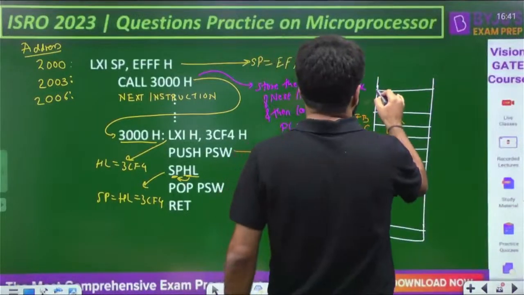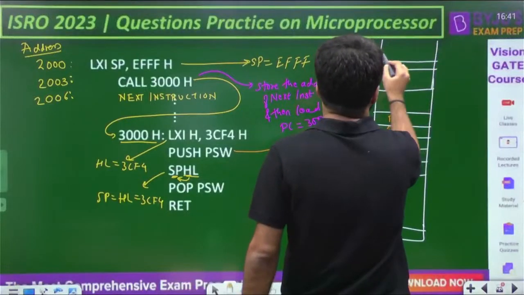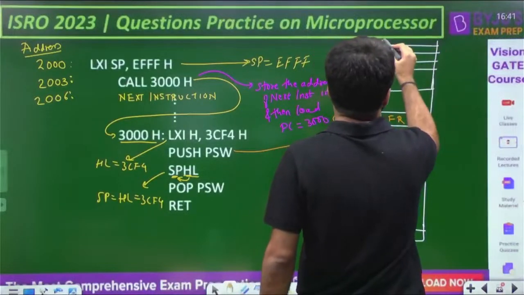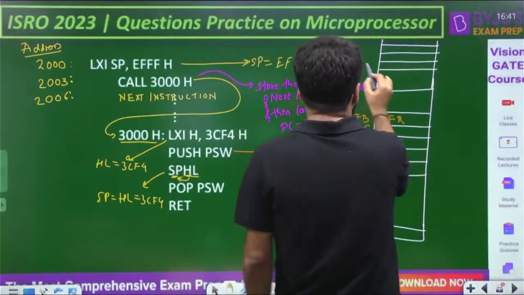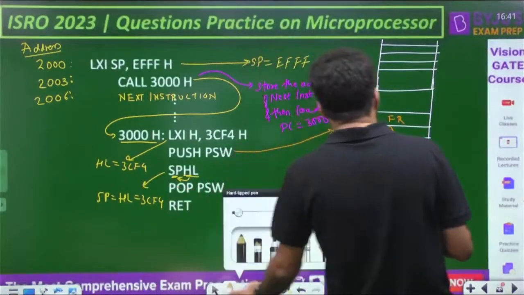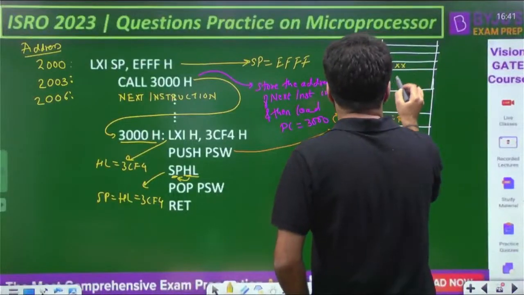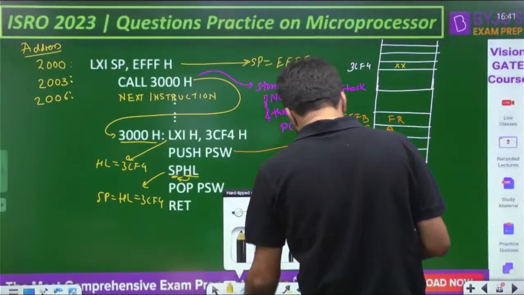I need to have some additional space, a lot of explanation here. Suppose this is some memory location 3CF4, some random data will be stored here which I don't even know, but let us suppose 3CF4 and pop will happen from here. Whatever is the data here, suppose the data here is XXXX, and this is 3CF4.